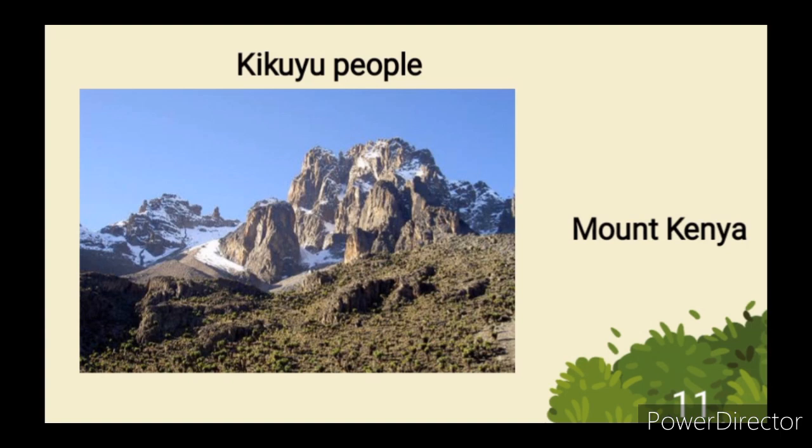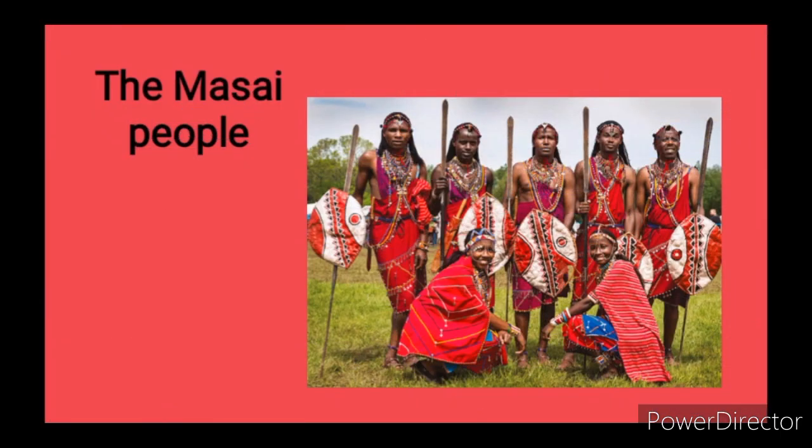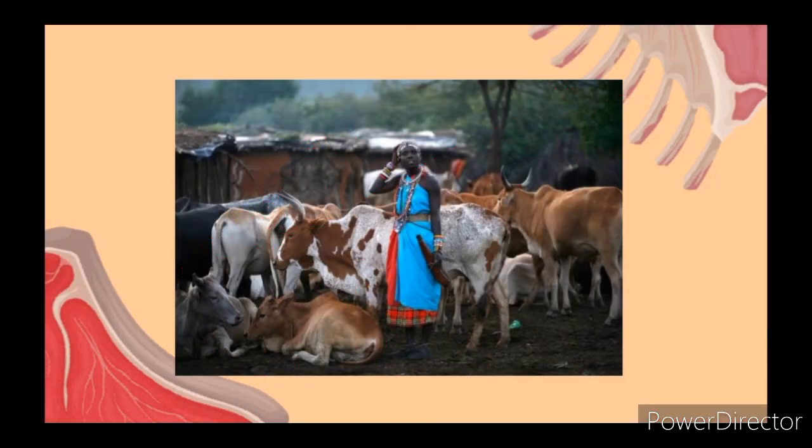So now let's go over to the Maasai people. The Maasai people are also from Kenya, and they are one of the most famous ethnic groups outside Africa. They have a very unique way of dressing. Their official color is red, and they always love putting on anything that has a touch of red, as you can see them here.